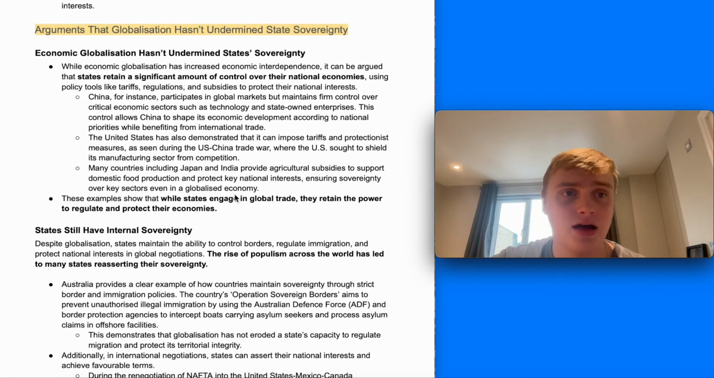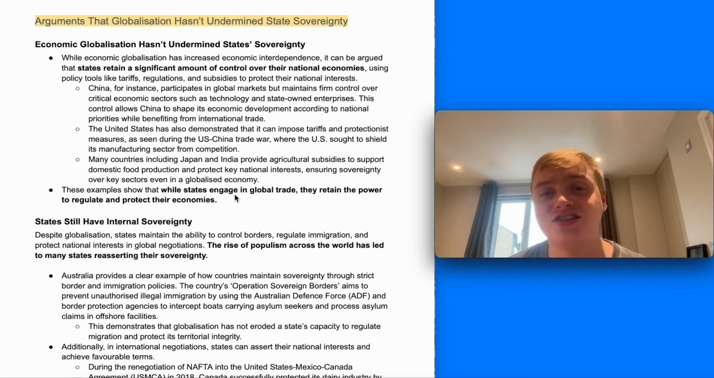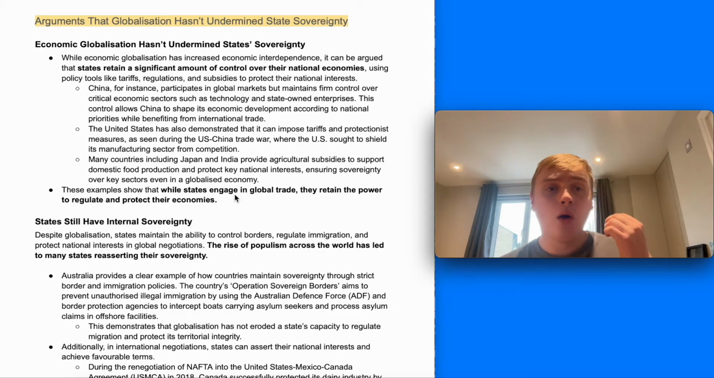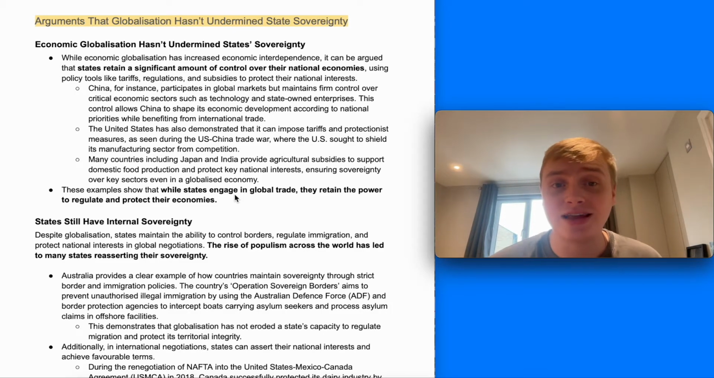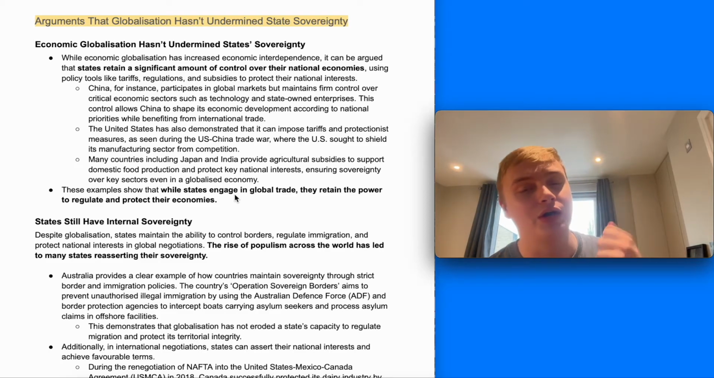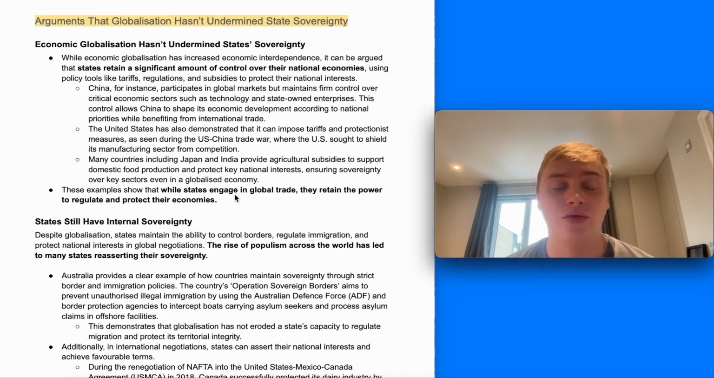On the other hand, there are a number of arguments that globalization actually hasn't undermined state sovereignty. The first key one being that while economic globalization has increased economic interdependence, states still retain significant control over their national economies. So it's a real counterpoint to that first argument we looked at on the other side of the debate. They can use tools like tariffs, regulations and subsidies to promote the national interest and still exert significant control over their economy.